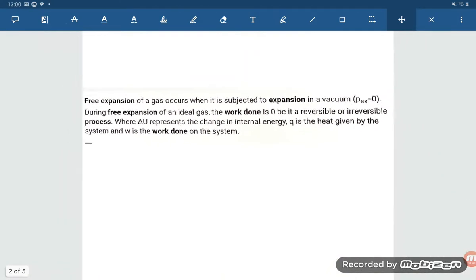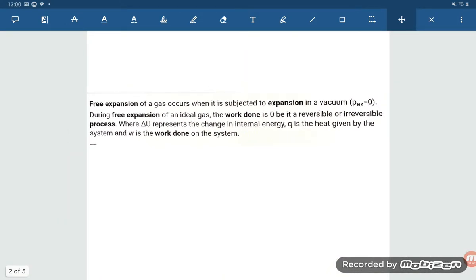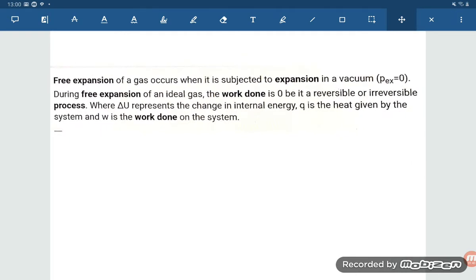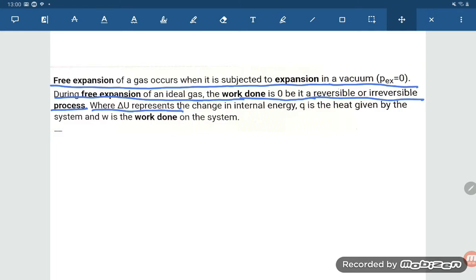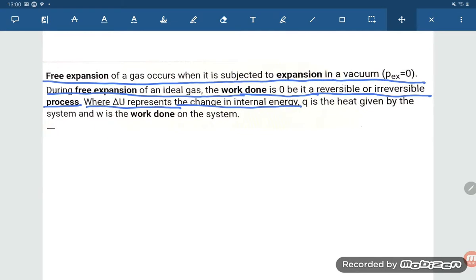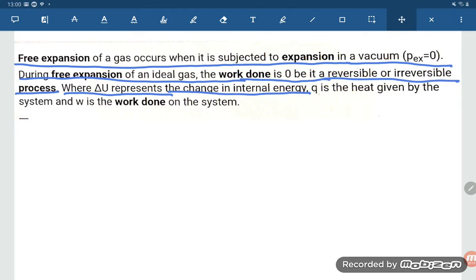Now let us solve some problems and read out some statements regarding this to understand the concept clearly. Free expansion of gas occurs when it is subjected to expansion in vacuum, that is, P external is equal to 0. During free expansion of an ideal gas, the work done is 0, whether it is a reversible or irreversible process, where delta U represents the change in internal energy, Q is the heat given by the system and W is the work done on the system.